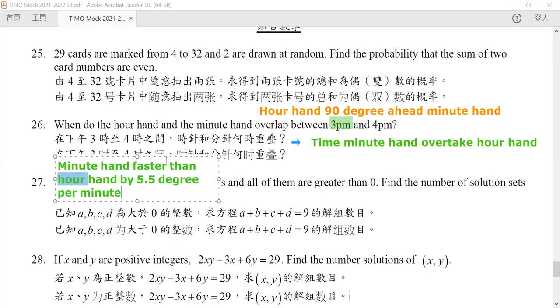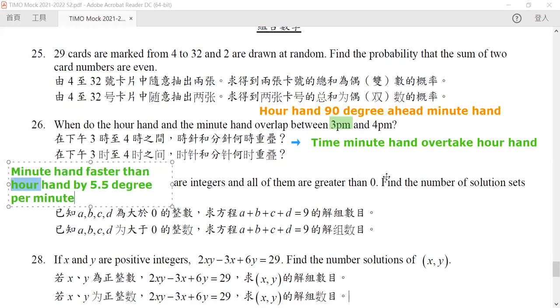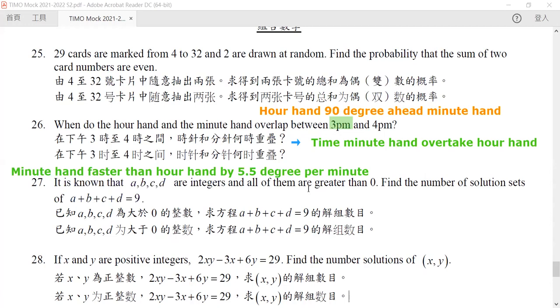So based on this information, and we know that our hourly hand is actually ahead by 90 degrees, the time it takes is exactly equal to 90 divided by 5.5, or in other words, it will be equal to 180 divided by 11, or it is equal to 16 and 4/11 minutes. So the time it takes is 3:16 and 4/11 p.m. Okay.